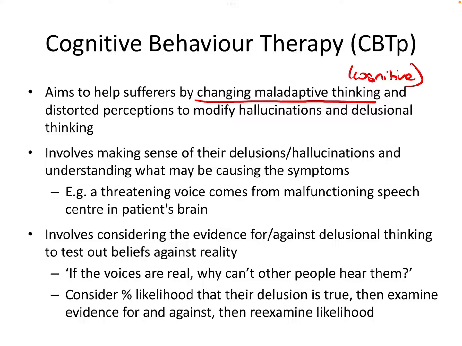Again, we're recognising that we can't necessarily eliminate hallucinations and delusions altogether, but what we can do is alter the sufferer's response to these particular symptoms. If we can change how they think about them, then we might be able to influence their behaviour and their emotions as well. So what we are really ultimately trying to do is to reduce the stress and the disability associated with schizophrenia.